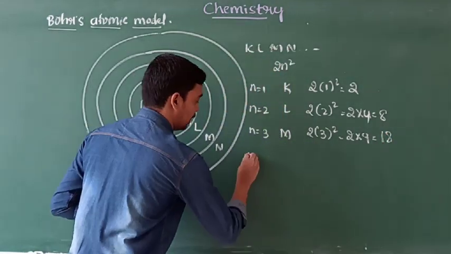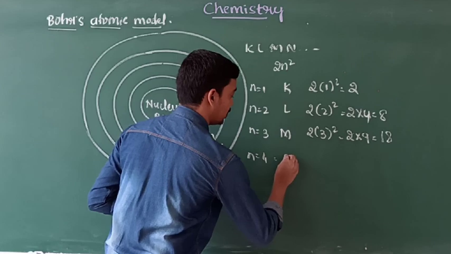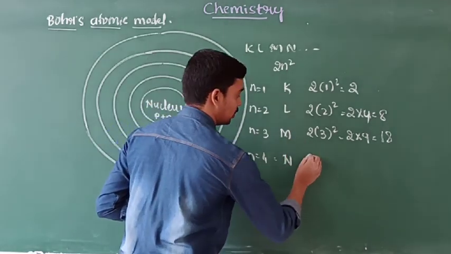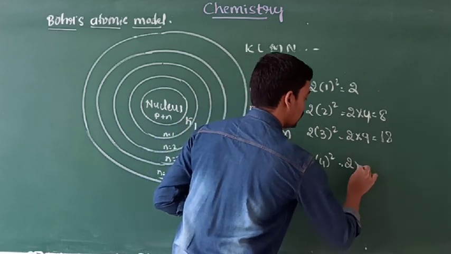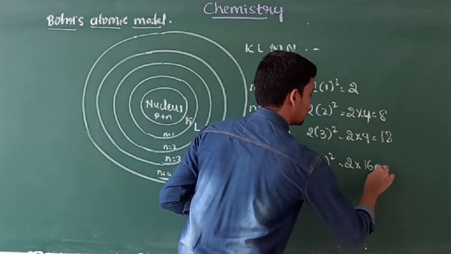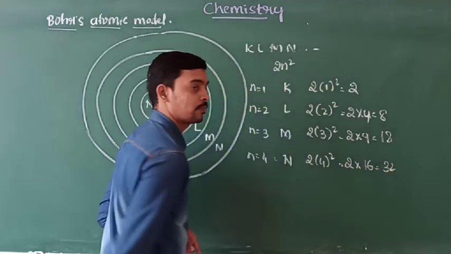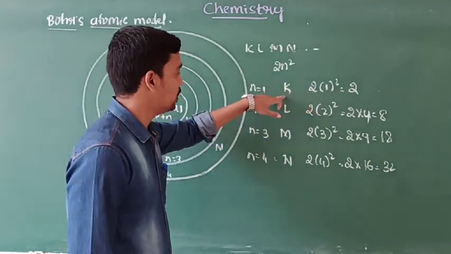And next n is equal to 4. It is named N shell. 2 into 4 square is 2 into 16, is 32. Okay, this is the maximum capacity of the shells.